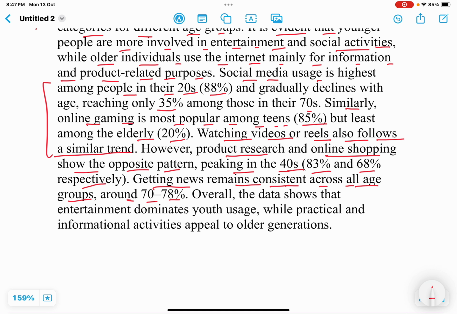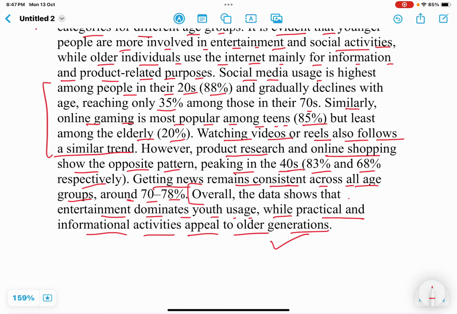Now this was the body of the paragraph, and now moving on to the conclusion line. So overall, the data shows that entertainment dominates youth usage. Among youth, entertainment dominates, meaning people use the internet more for entertainment purposes, while practical and informational activities appeal to older generations.